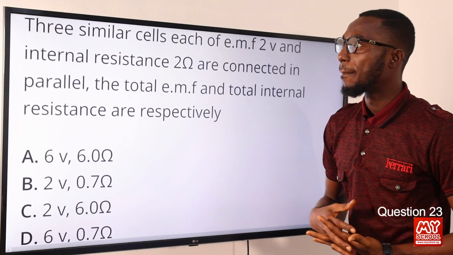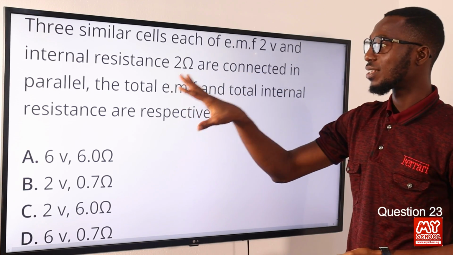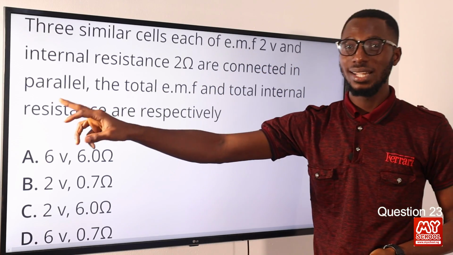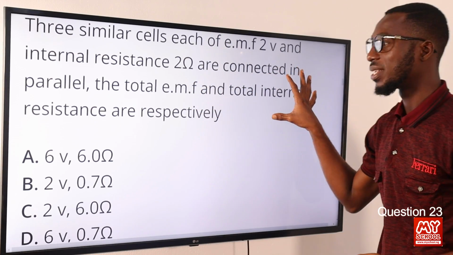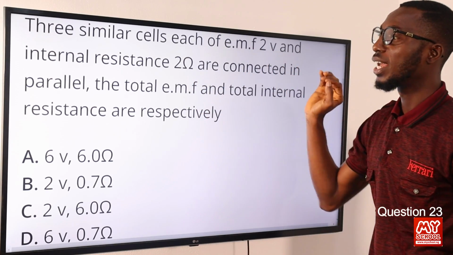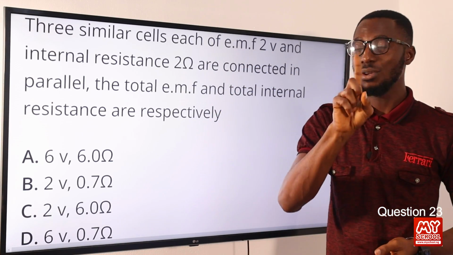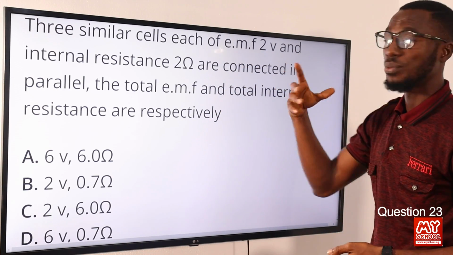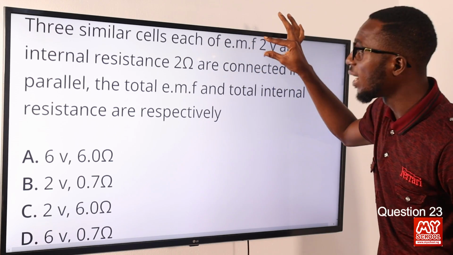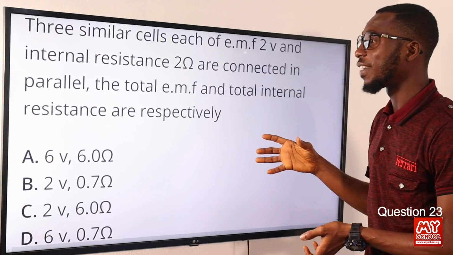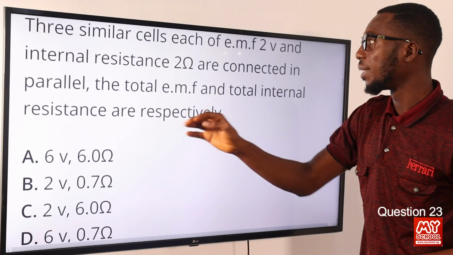Question 23. 3 similar cells, each of EMF 2 volts and internal resistance 2 ohms, are connected in parallel. Take note of parallel connection. Now we are asked to find the total EMF and the total internal resistance respectively. When it comes to connection in parallel, the net EMF is still the same as the single EMF. Once you pick the EMF of one of the cells, you see the same value accounts for the total EMF. So the total EMF will be 2.